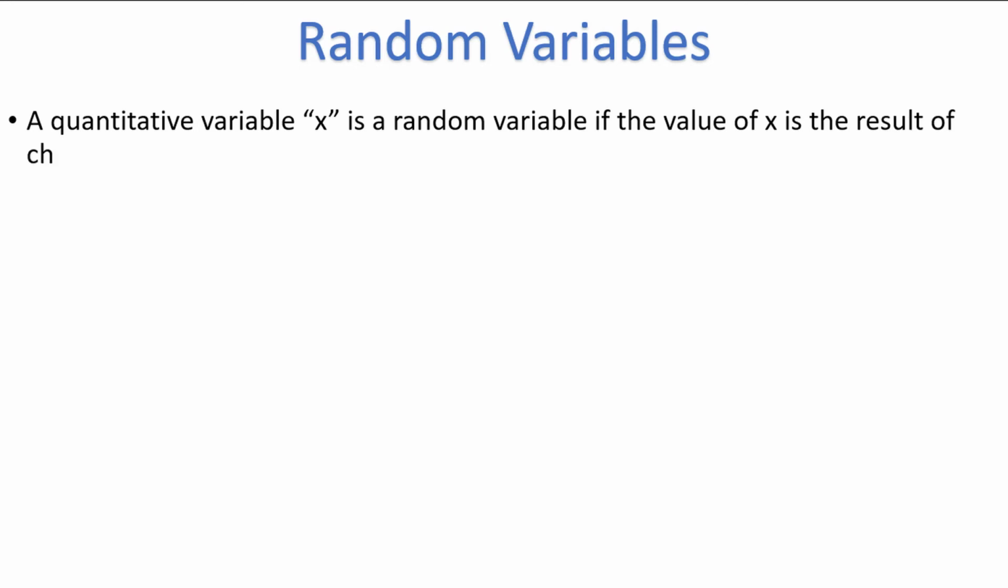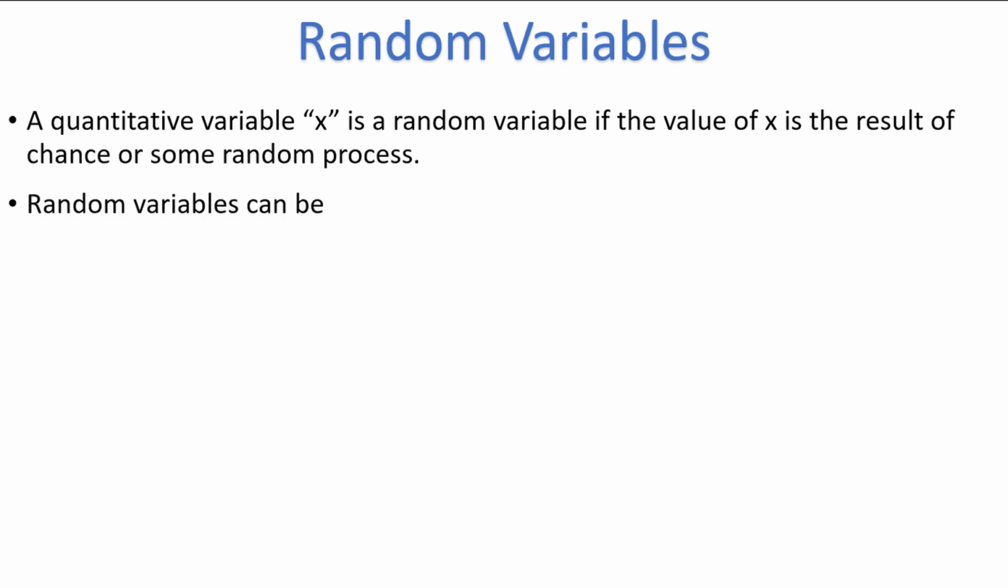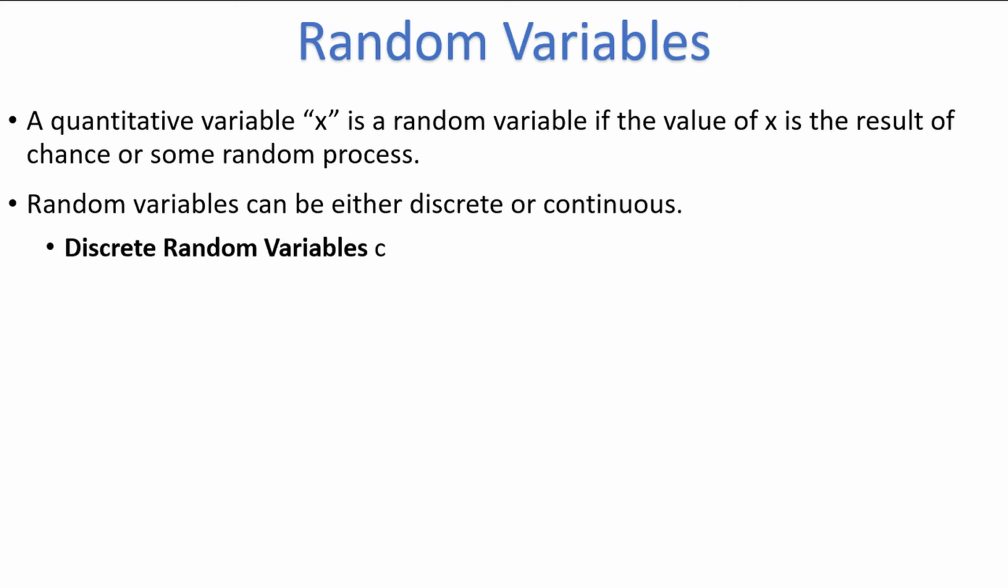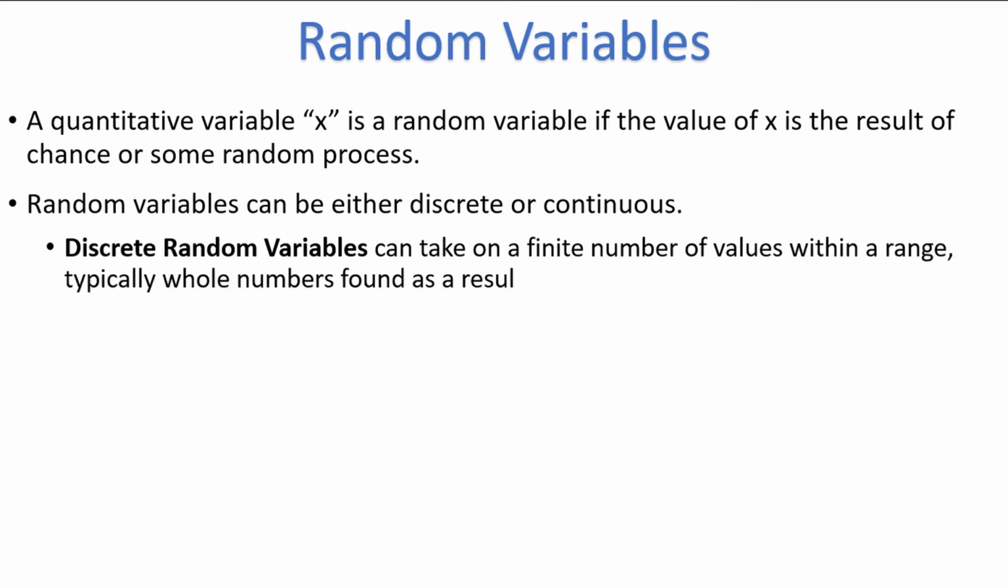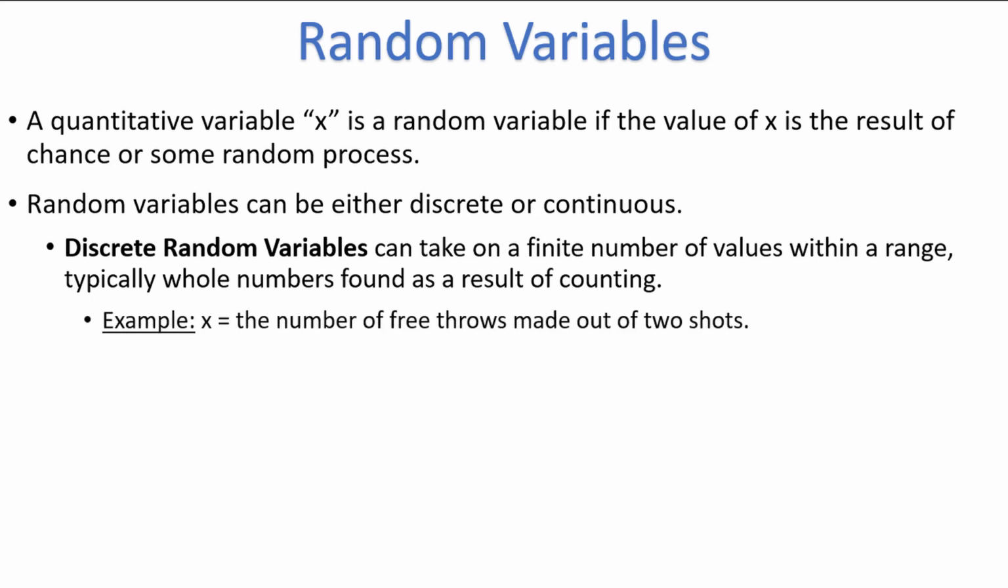A quantitative variable x is a random variable if the value of x is the result of chance or some random process. Random variables can either be discrete or continuous. A discrete random variable can take on a finite number of values within a range, typically whole numbers found as the result of counting. For example, we might let x equal the number of free throws made out of 2 shots. Only a finite number of shots can be made, either 0, 1, or 2.